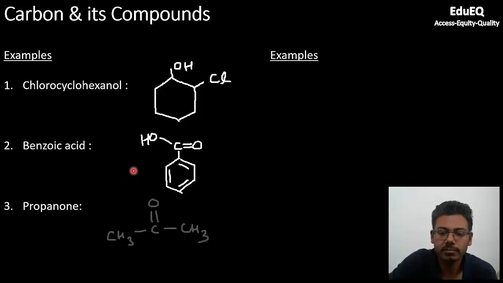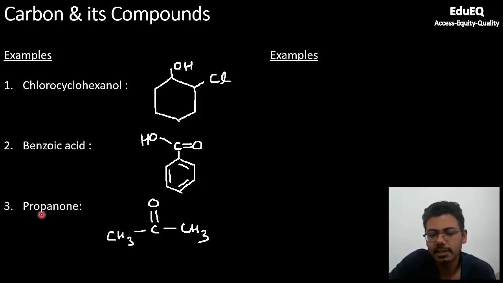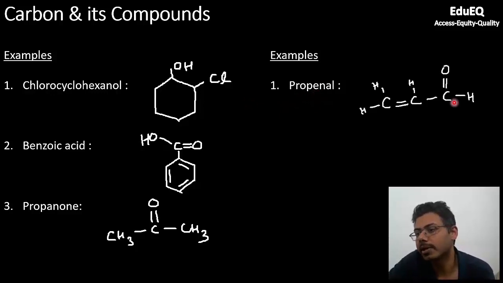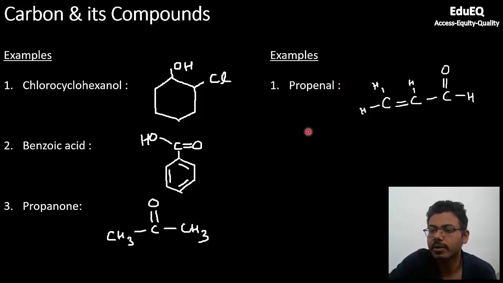Third one is propanone. The ketone group is C double bond O, and since it is propane, the E you have to remove because one starts with O, which is a vowel. Another example, propenal. Instead of a saturated compound, I have taken an unsaturated compound here. So this is nothing but propenal. It has a double bond, so you will write propene, and the E of propene will be replaced with al, because again A is a vowel and you have to eliminate E and then write the name of the functional group.